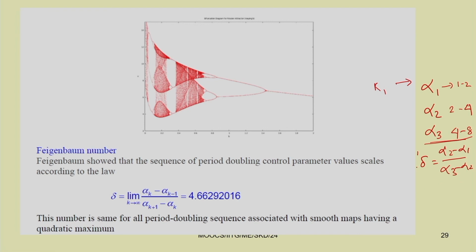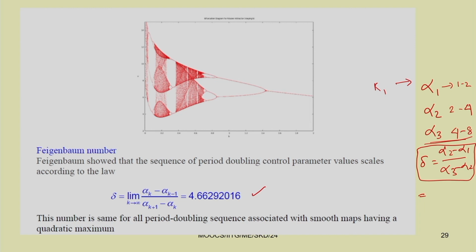So, physically you can realize this Feigenbaum number like this. Delta equals alpha 2 minus alpha 1 divided by alpha 3 minus alpha 2. This number is a constant, and its value is 4.66292016.